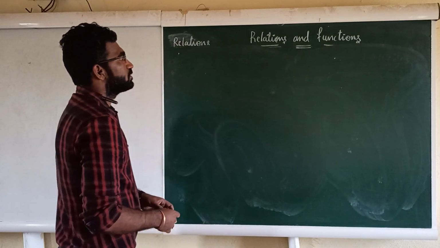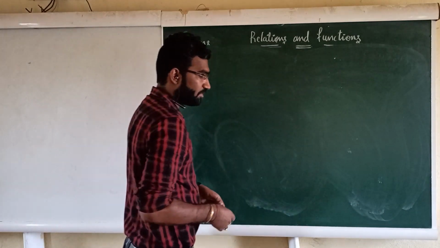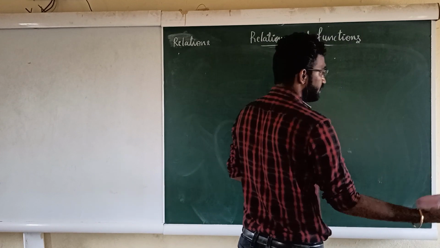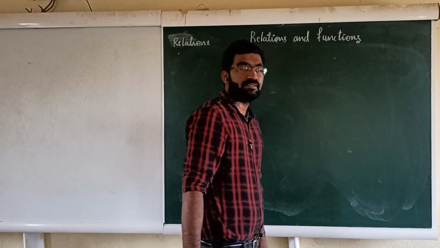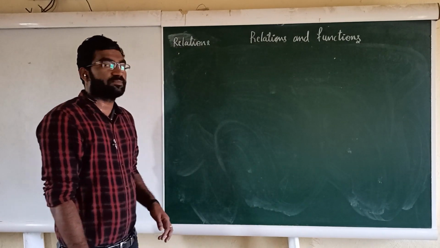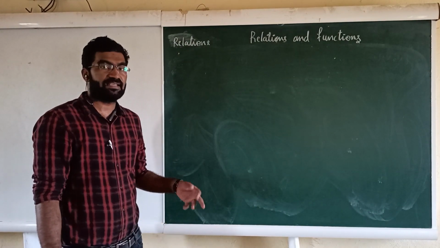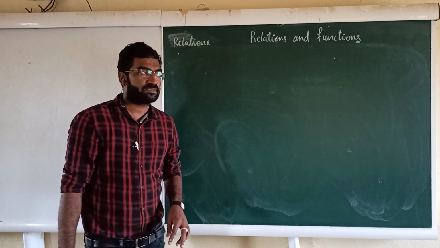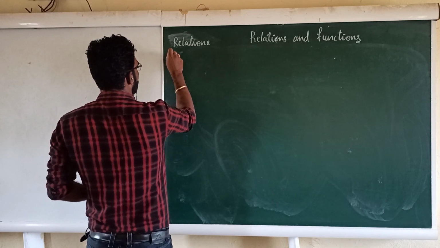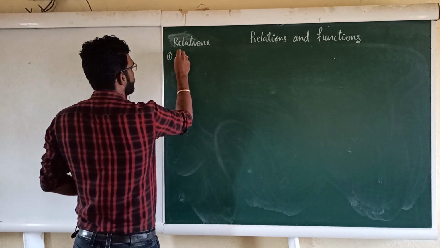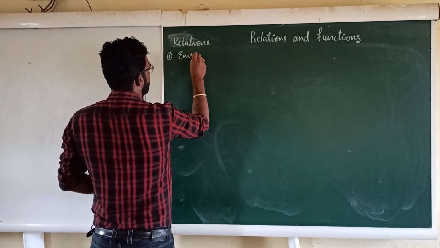Okay, so next I will start with the types of relations. Types of relation, simple. In your NCERT second year textbook they have discussed 5 types of relation. From my side I am going to add one more, which is called identity relation. So what are the types of relation? First one I am going to discuss is the empty relation.